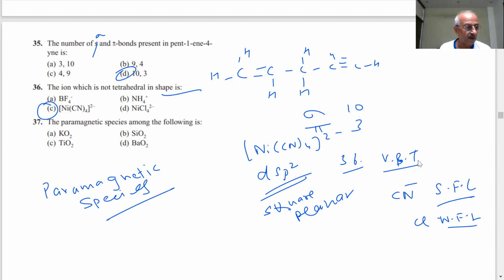It will be KO2. You already know the superoxides. KO2 is paramagnetic. It has an unpaired electron. What is that? K plus and O2 minus. Oxygen has 2 unpaired electrons, and this has one unpaired electron for superoxide.